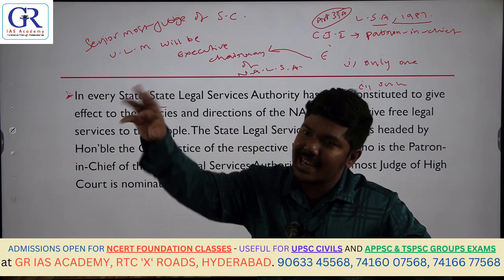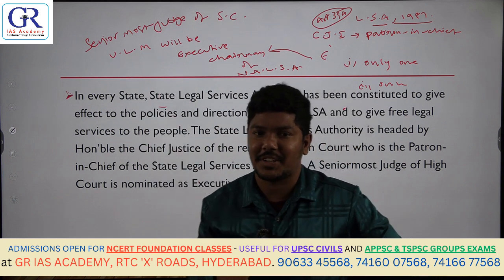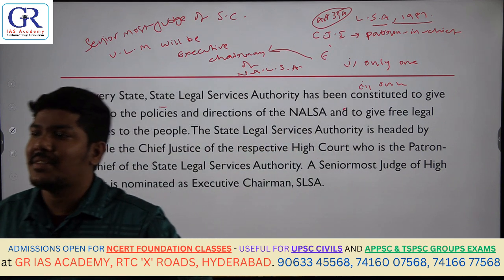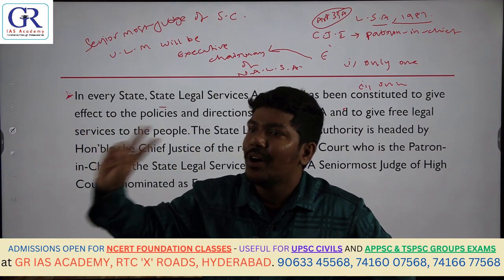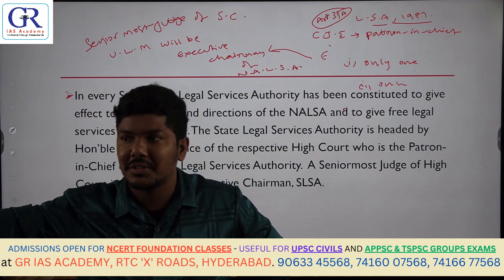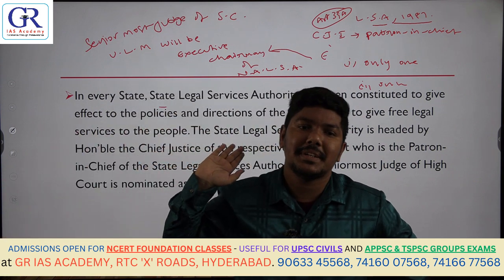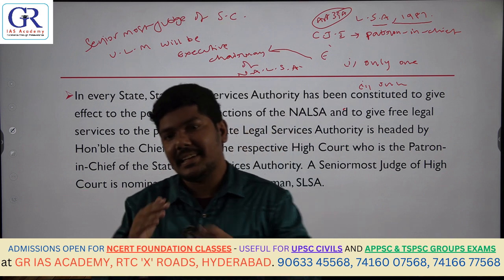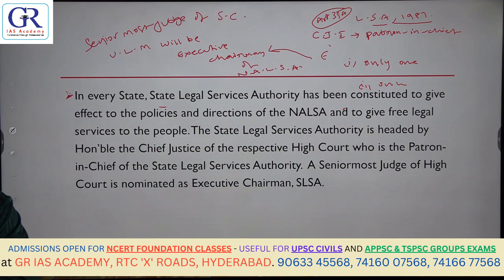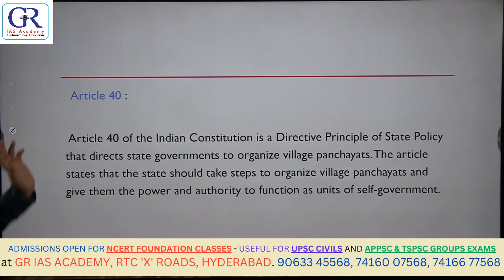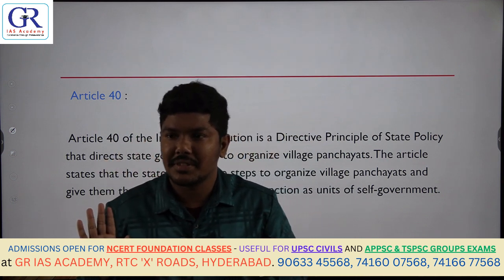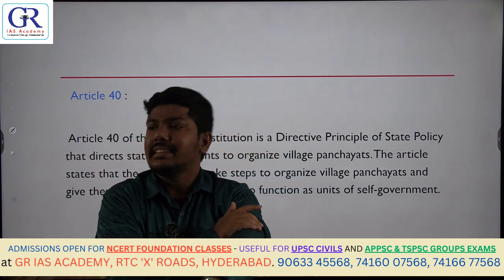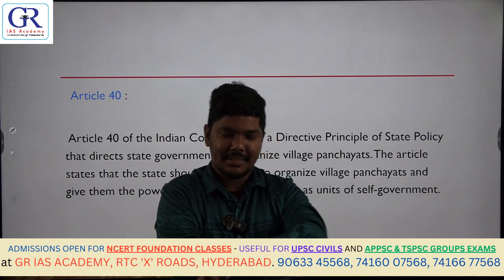At state level, the same logic as at central level applies. So whoever is the Chief Justice of that concerned High Court will be the patron-in-chief of the State Legal Services Authority. The senior most judge of that concerned High Court will be the executive chairperson of the State Legal Services Authority. This is all about Article 39A of the Constitution. Done. Then comes, so we have covered 3 important articles of Directive Principles of State Policy. Number 1, Article 37. What is 37?